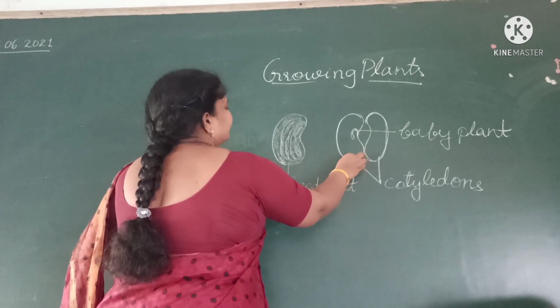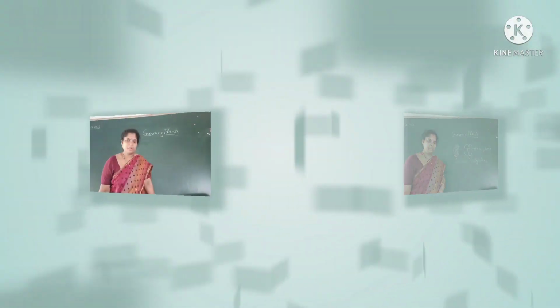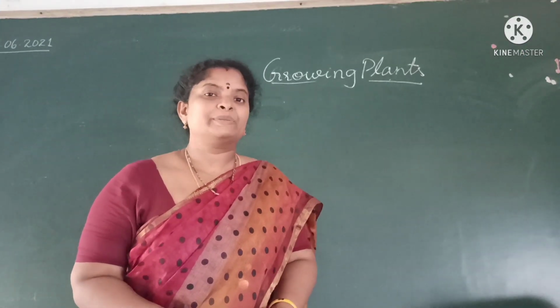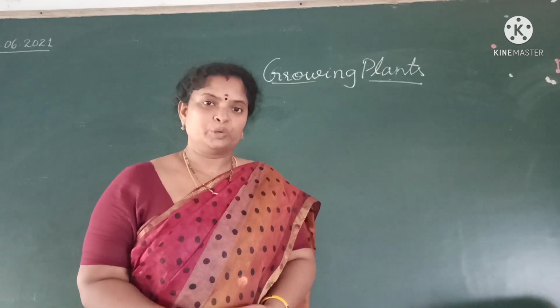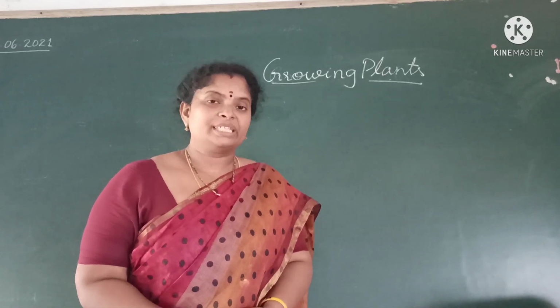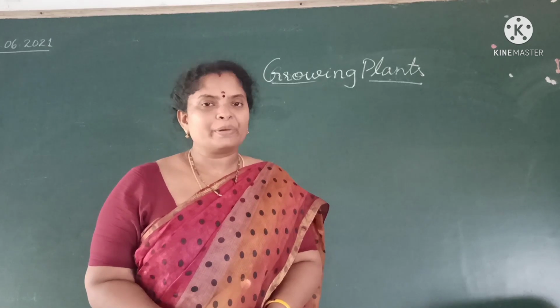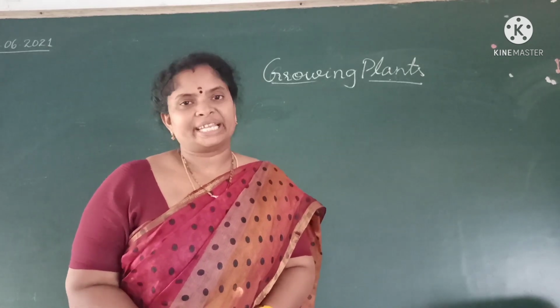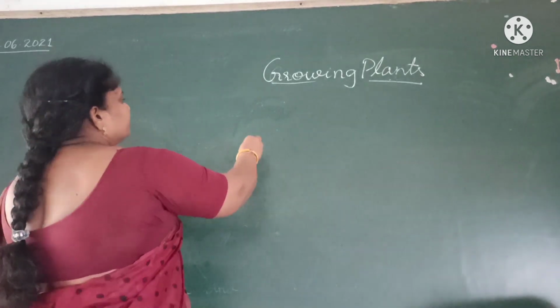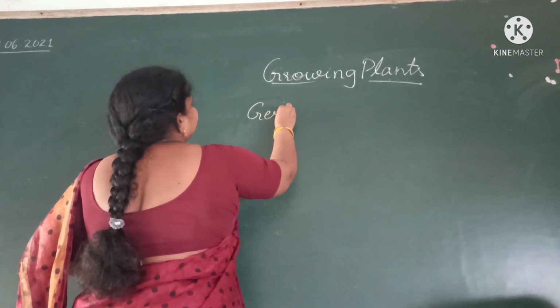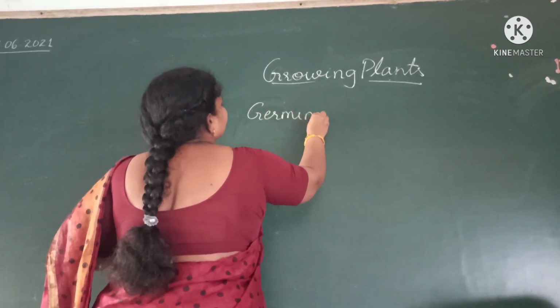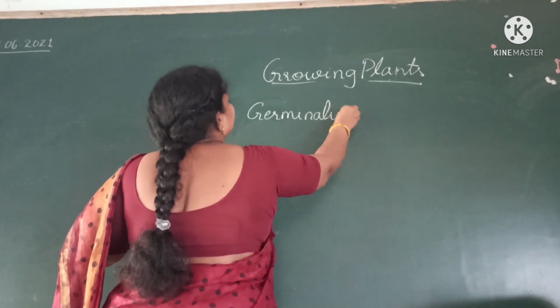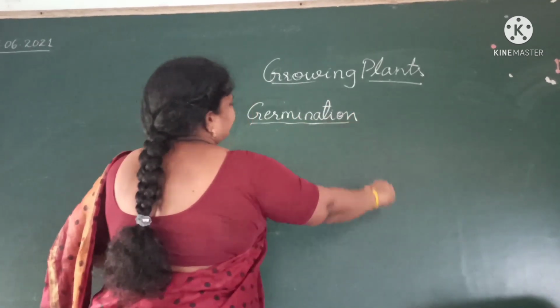Okay. Now, let us see how these seeds become a new plant. It becomes a new plant by a process called germination. Children, this is a new word, germination. What is germination?